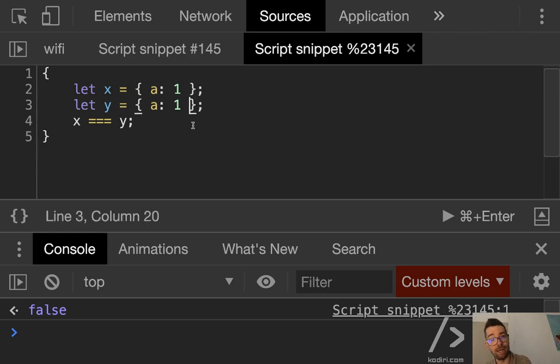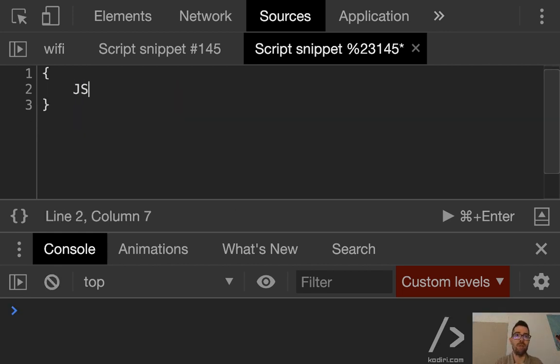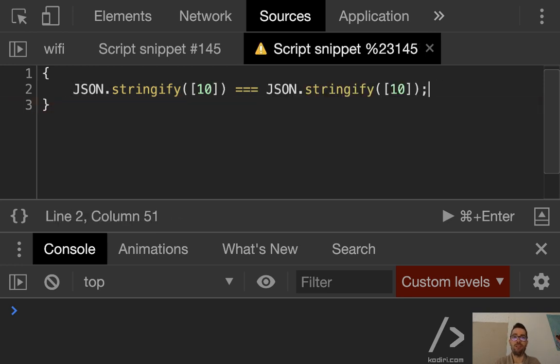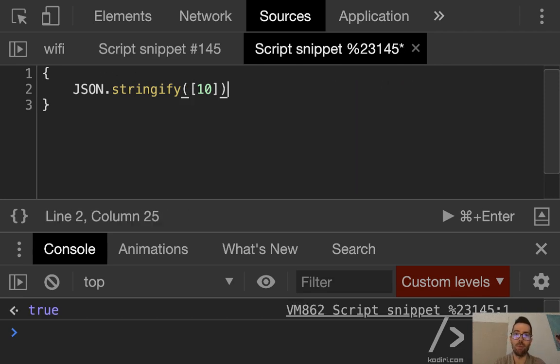However, the other one I show you, which was, if you remember, JSON.stringify, that works with objects as well. So, first of all, that should return true, as you can see, because we're comparing essentially string array 10 with string array 10. String versus string. String can be compared easily. But what happens if we got an object? Will that work?